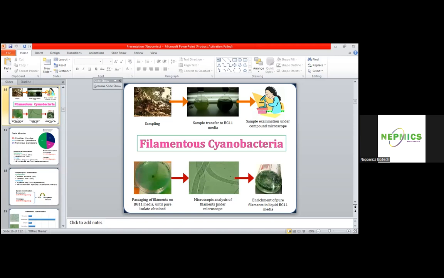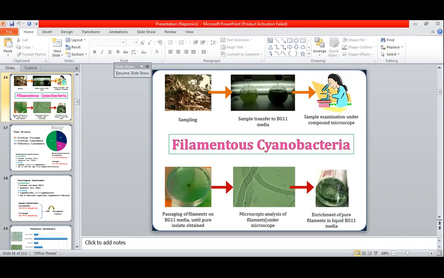We place the sample in the lab, put it into the BG11 media, examine under the microscope, and then we place a filament on a solid agar plate. After the growth of these microorganisms on the solid plate, we shift this agar piece onto another plate. By this passaging method, we purify the filamentous cyanobacterial strains, and we then observe under the microscope when they are isolated and purified. Then we shift it into the BG11 media again, and there we can obtain the enriched culture.